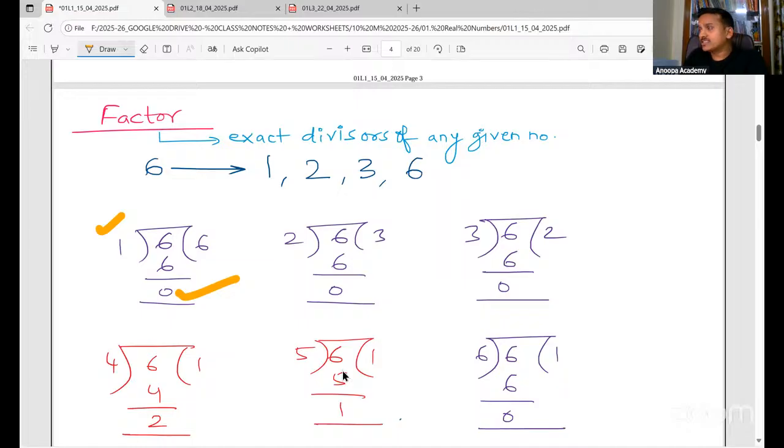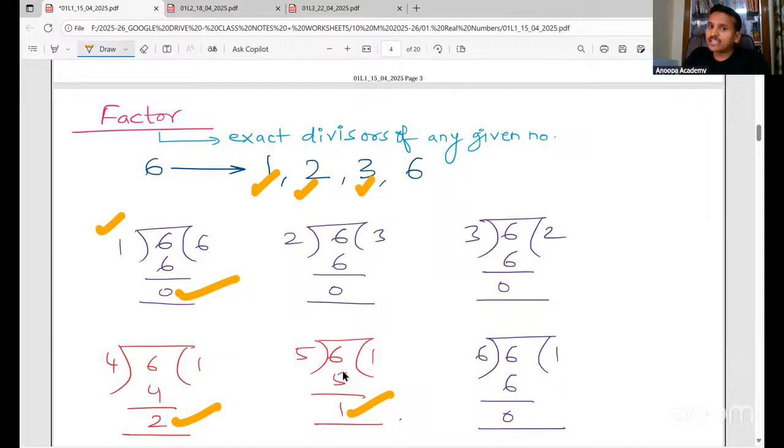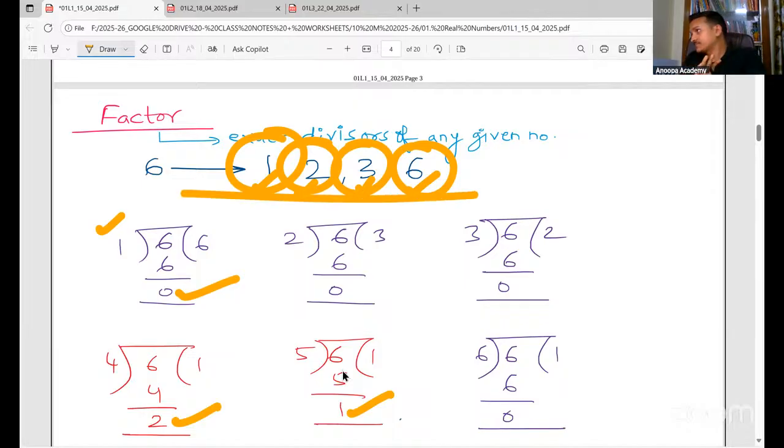2 can divide 6, 2 3s are 6, remainder is 0. 3 can also divide 6, yes, 3 2s are 6. 4 cannot divide because remainder is coming 2. 5 cannot divide exactly because remainder is 1. 6 can divide. So for the number 6, which are the numbers which divide 6? 1 can divide, 2 can divide, 3 can divide, 6 can divide. That is why 1, 2, 3 and 6 are factors of 6.